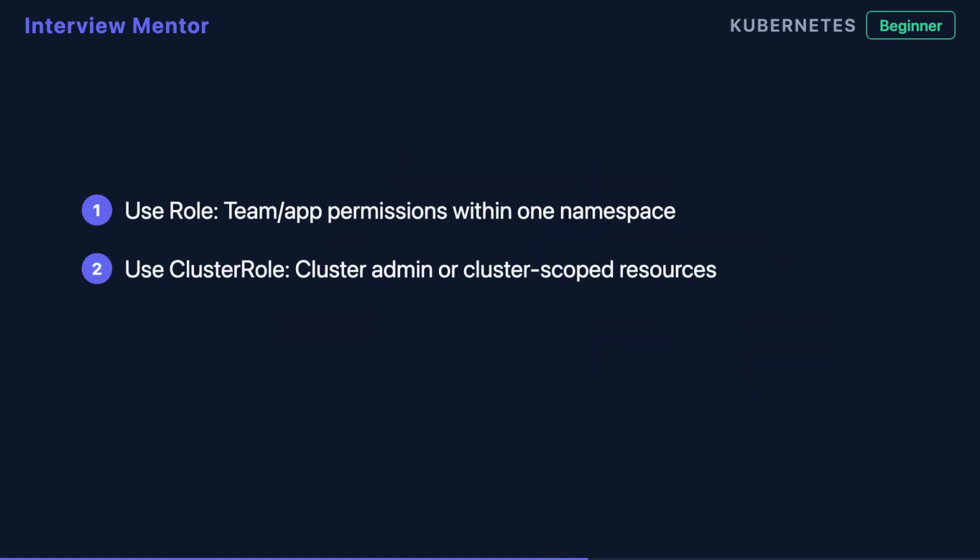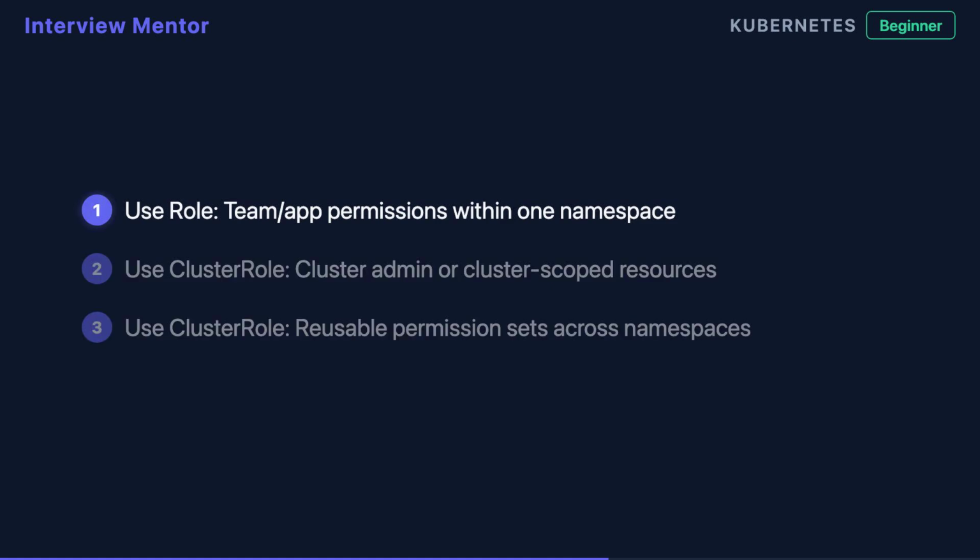So when do you use each? Use role when you need to grant permissions for a specific team or application within one namespace. Use cluster role when you need cluster admin privileges, access to cluster-scoped resources, or when you want to define a reusable permission set that can be applied across multiple namespaces.